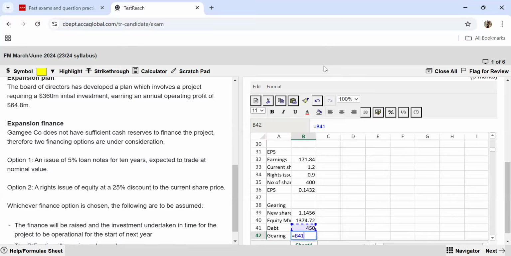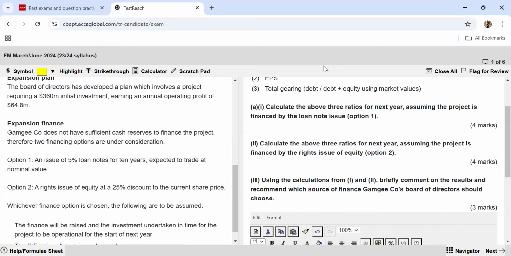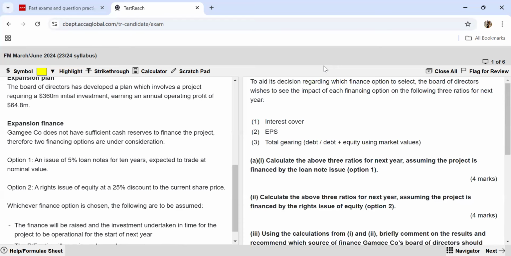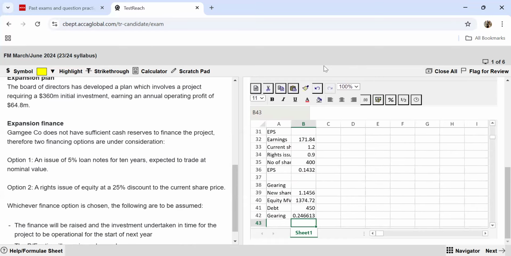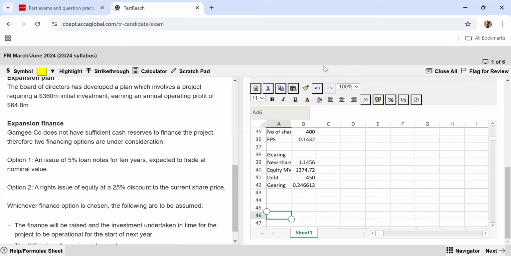So now your gearing is going to be debt divided by debt plus equity. So this is what we have. Roughly it's going to be around 25%. Now let's talk about the comment. With this, we are done with the first and second part. Now in the third part, we need to use the calculations and briefly comment on the results and recommend which option should be chosen. So firstly, talking about our comment, we will write over here that the loan note option,